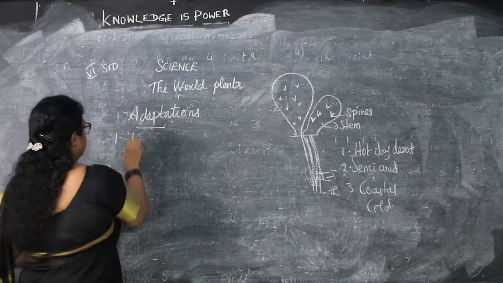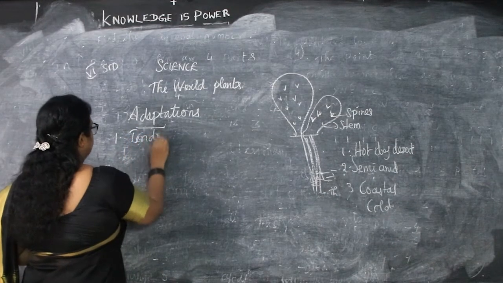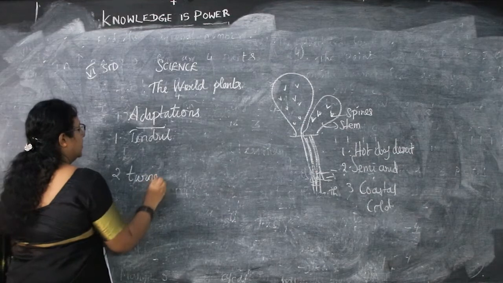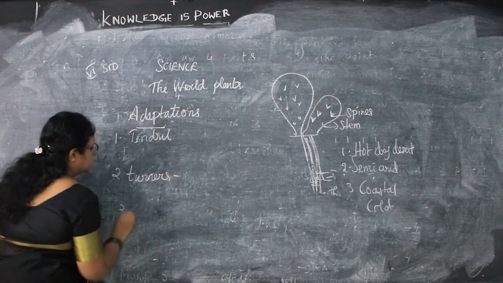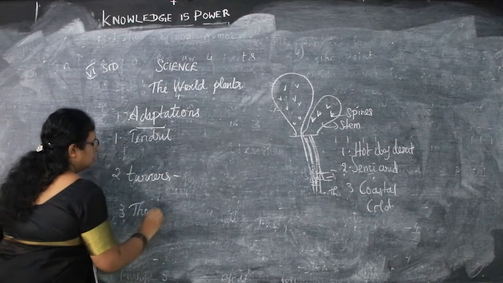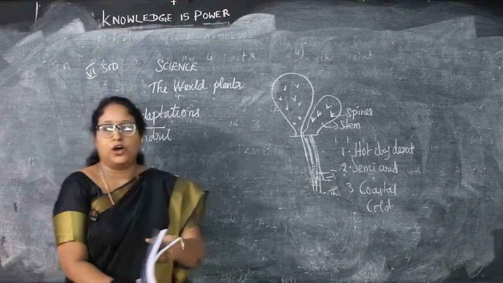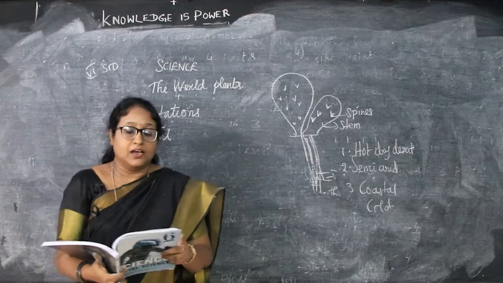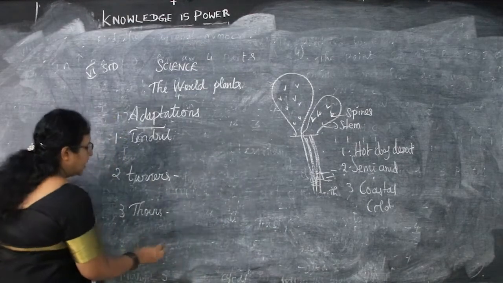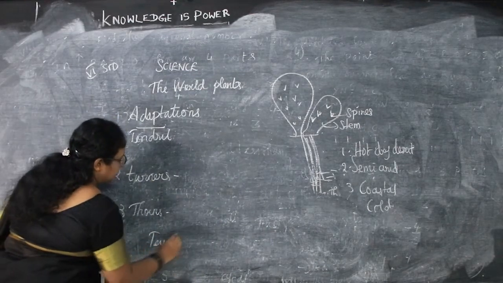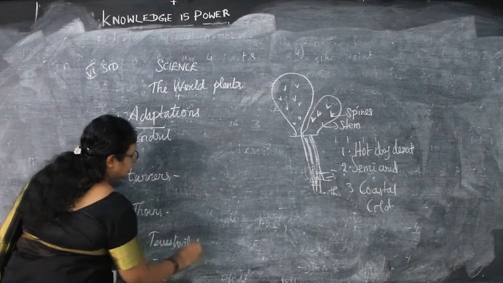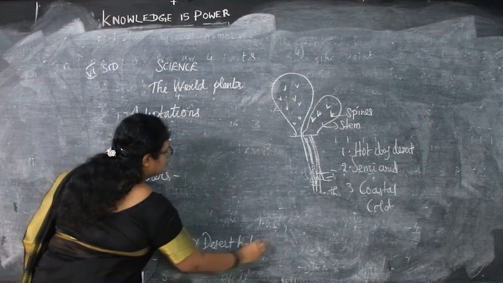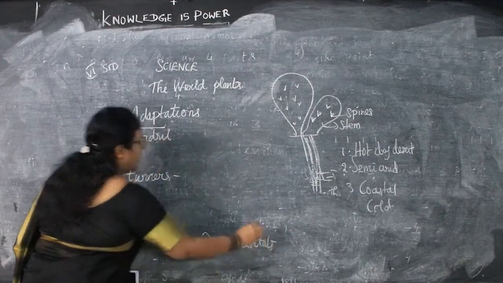Adaptations. First one is tendril, second one is twiners and third one is thorns. So these are the 3 types of adaptations we can find. These adaptations are seen in plants which live in terrestrial and desert habitats. So where do we find these adaptations? Terrestrial and desert habitats. You can find this only in these 2 habitats.